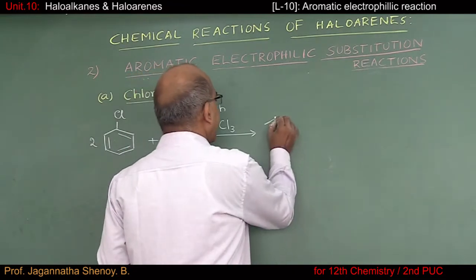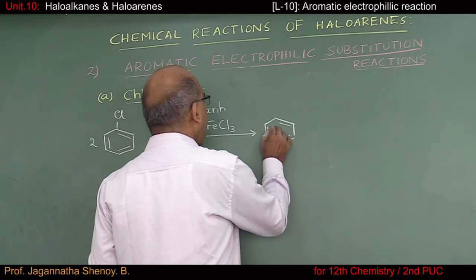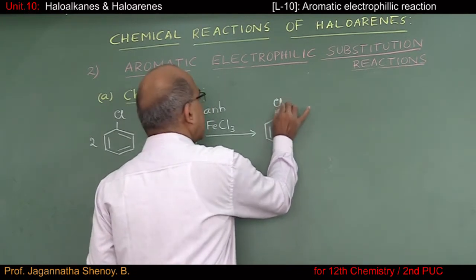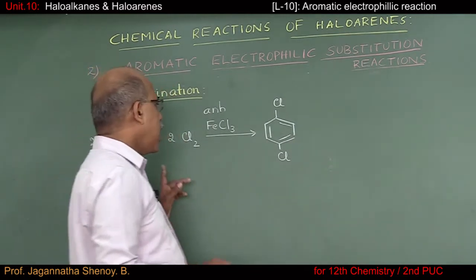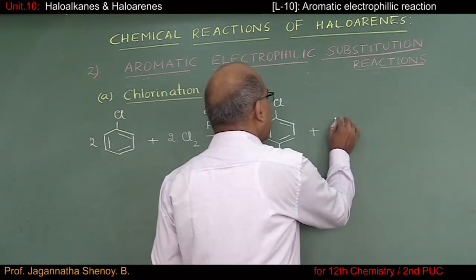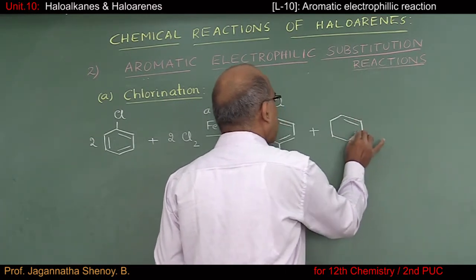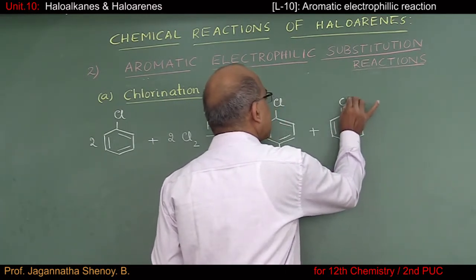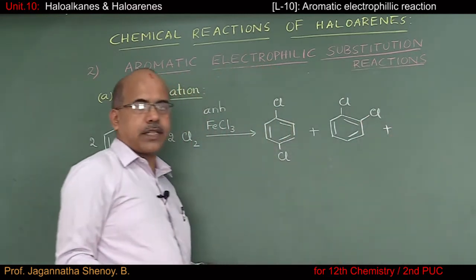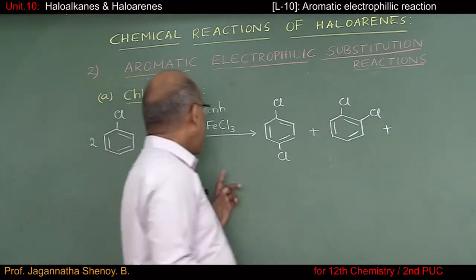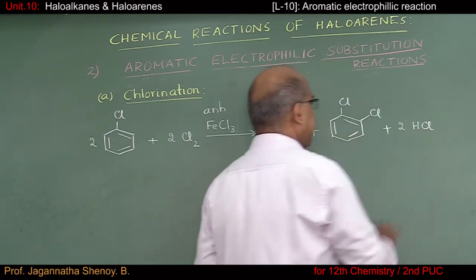So in the first case, let us say the chloro group enters on the para position, and the chloro group can also enter on ortho position, and in addition to that, the byproduct formed is 2 molecules of HCl.